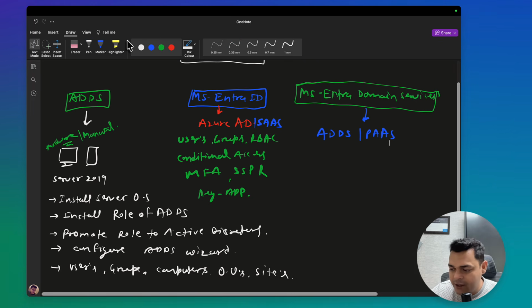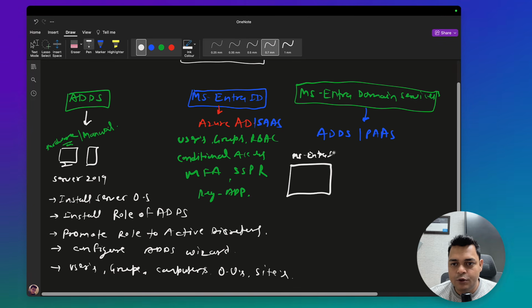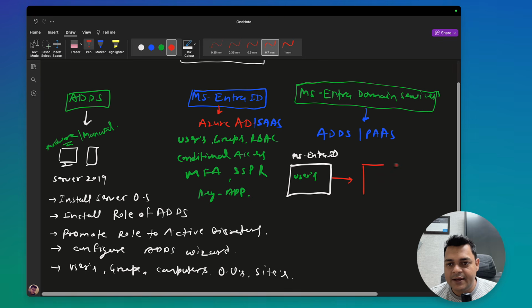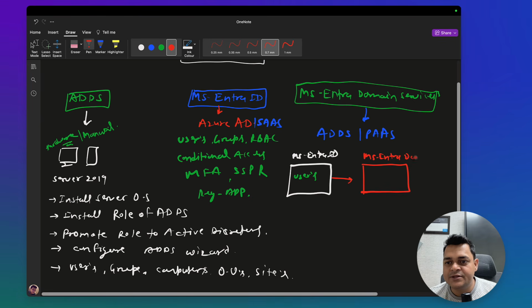Let me tell you about Microsoft Entra ID, right? MS Entra ID. You know that using this particular platform, we are able to create multiple users. Your Microsoft Entra ID is connected to the MS Entra domain service.